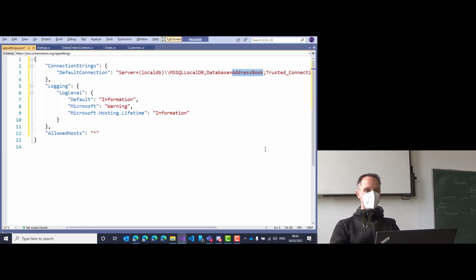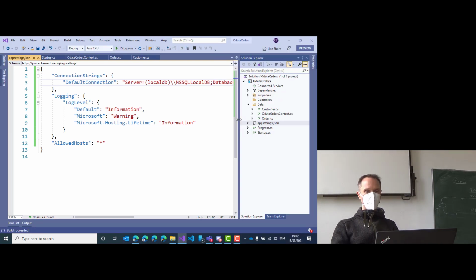I will simply change the database name. I will call it OData orders, something like this. Choose any database name. And with that, we should be good. Now, can anybody remember what we have to do in order to create the database? Two steps. Add migrations, I like that one.